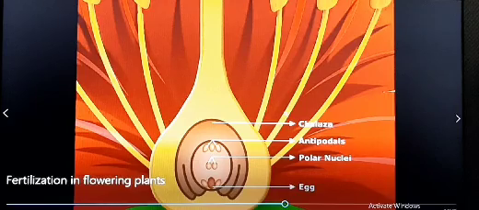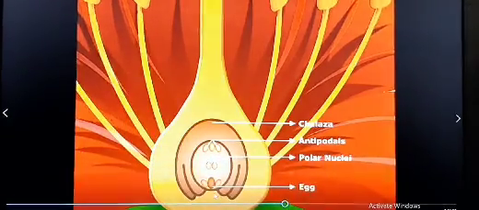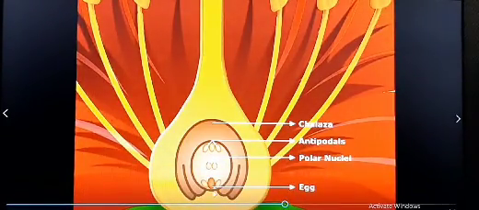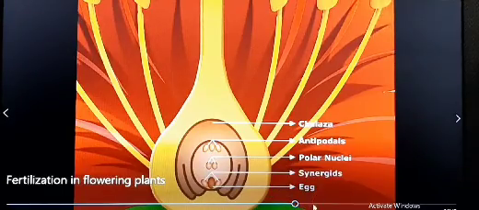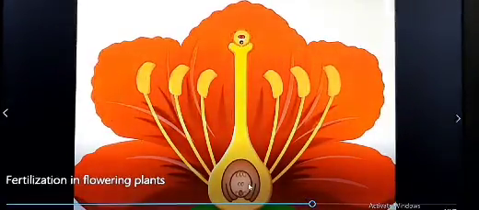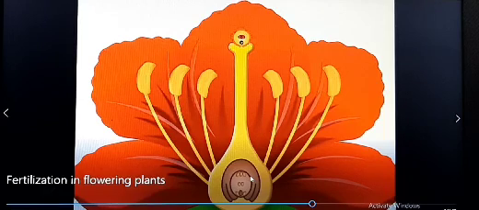Thus, generally, in the majority of angiospermic plants, the pollen tube enters through the micropyle, and that pollen tube is guided by the filiform apparatus present on the synergids or sister cells.